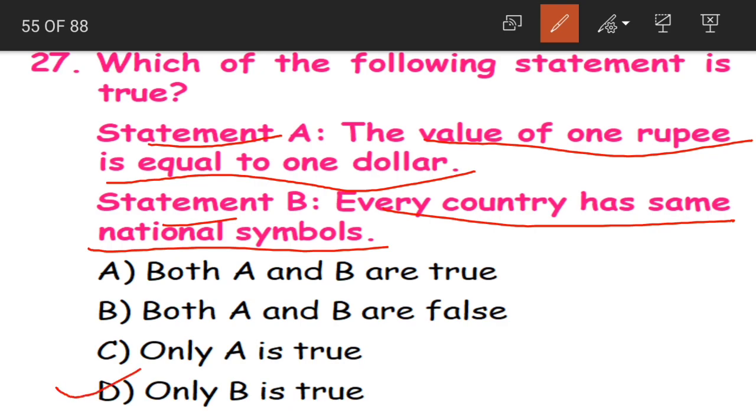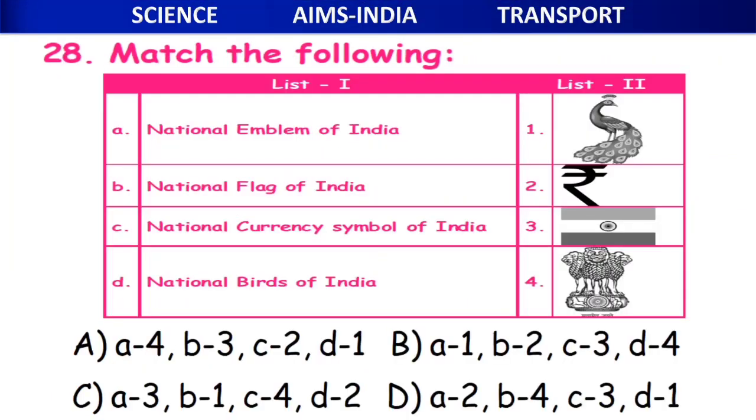Because the value of 1 rupee will not be equal to $1. It will change. Okay, children. So dollar value may change and the rupee value also may change. But here every country has some national symbols. That is true. Clear?